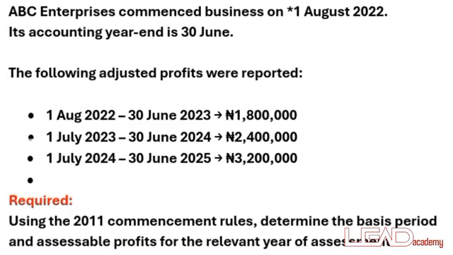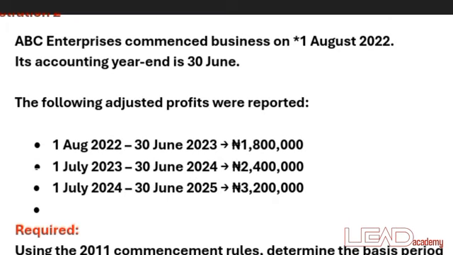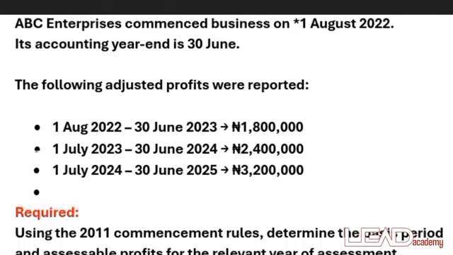So you are going to take the remaining month from the next adjusted profit, which was from 1st of July down to 30th of June. The next adjusted profit was a complete 12 months, so you have to take one month out of it to complete the second year of assessment.